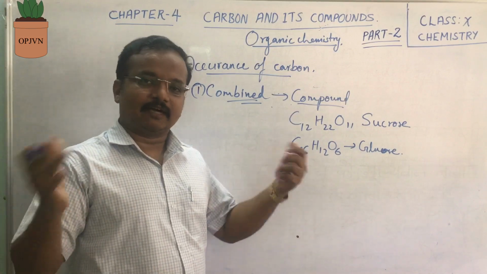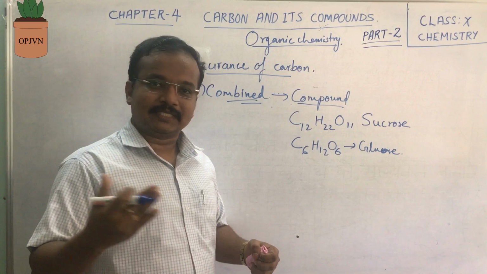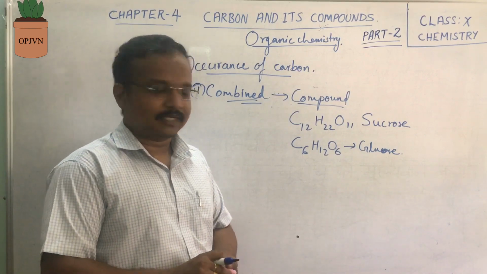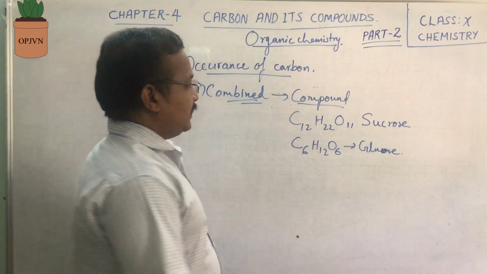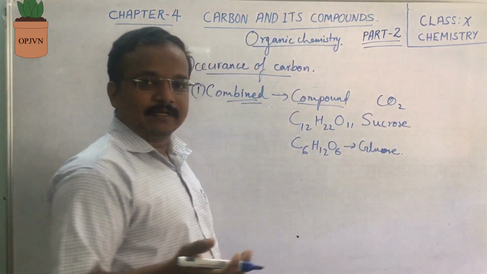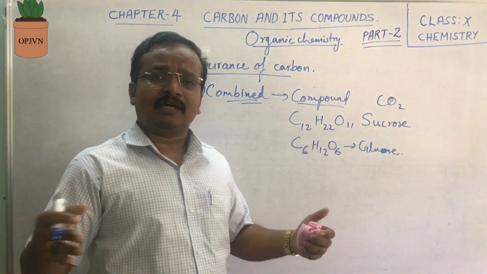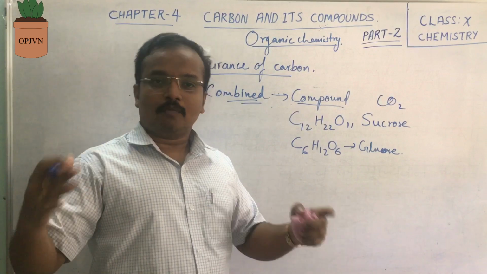Whatever we eat converts to glucose. Then glucose reacts with oxygen to produce energy, which we studied in biology. Correct? Now, in compound form, apart from this, we know there are carbon dioxide and carbon monoxide. These are the different forms where carbon exists in the compound form.